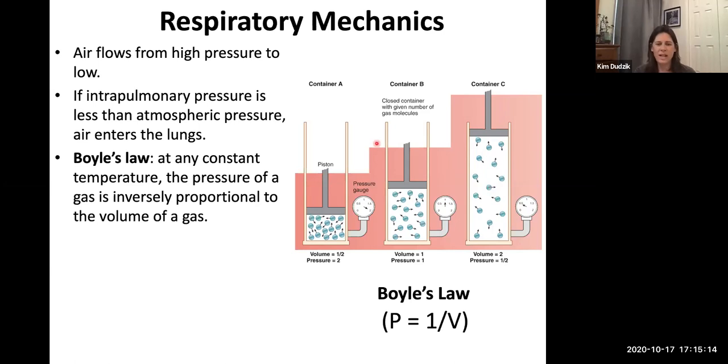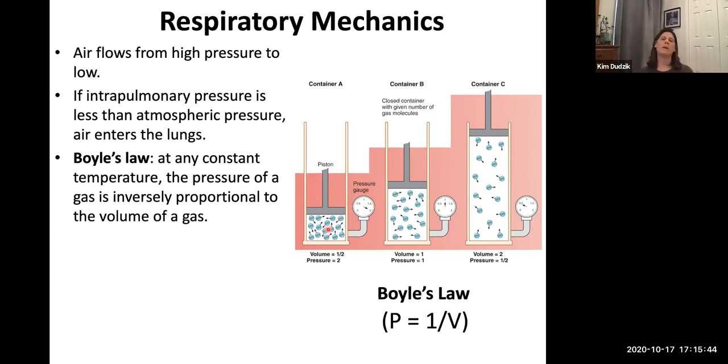On the other side, you can take the volume and squish it down. So now we have less volume over here. Now because there's less space inside of there, the air molecules come into contact with each other more frequently, and they're constantly bouncing off each other and the walls. That is an increase in pressure, because they're bouncing off one another more frequently. So that translates as an increase in pressure.